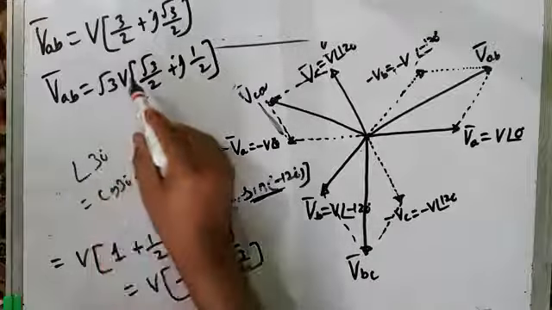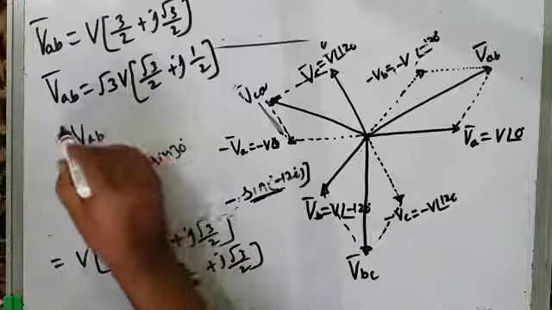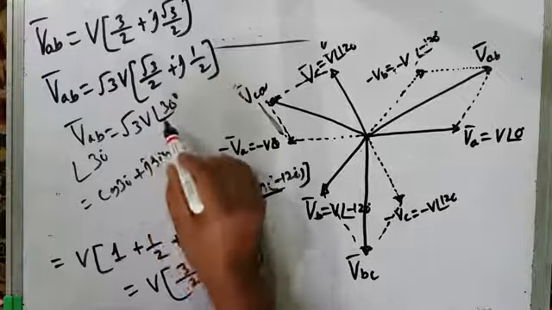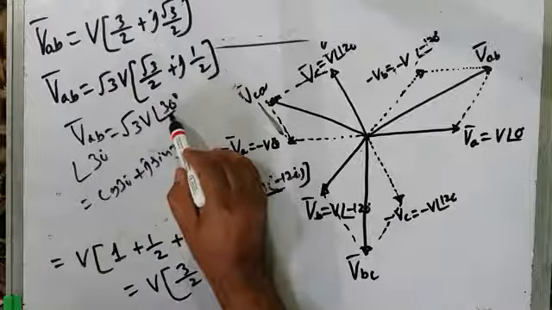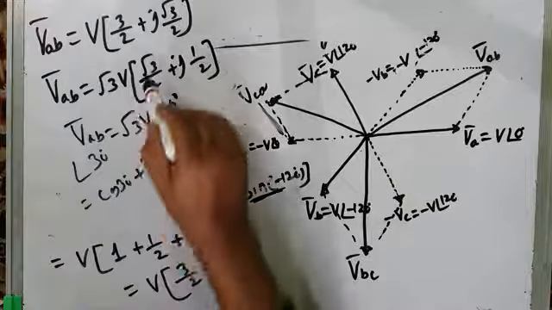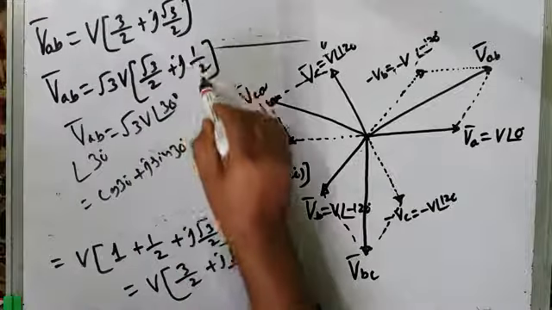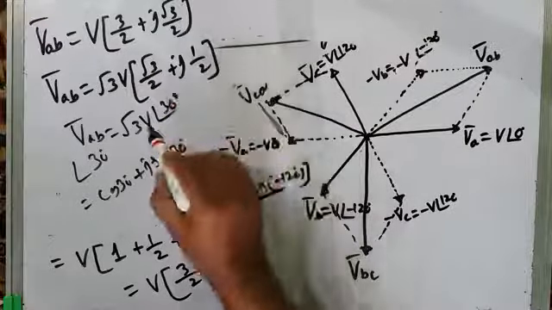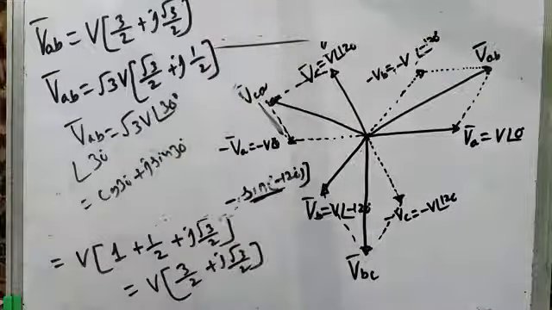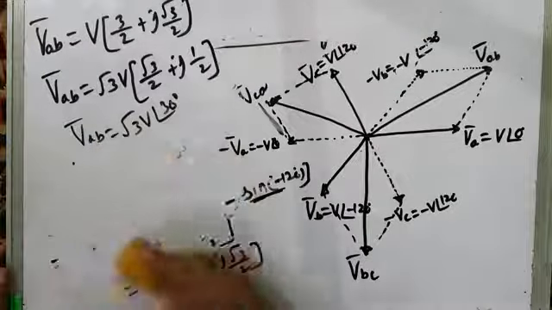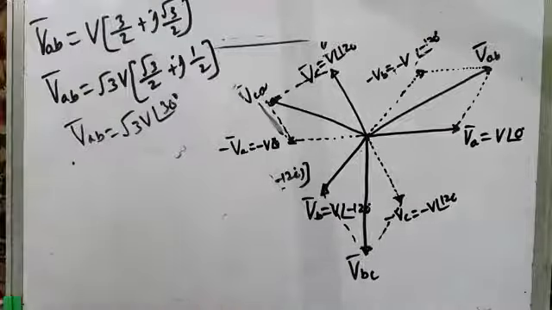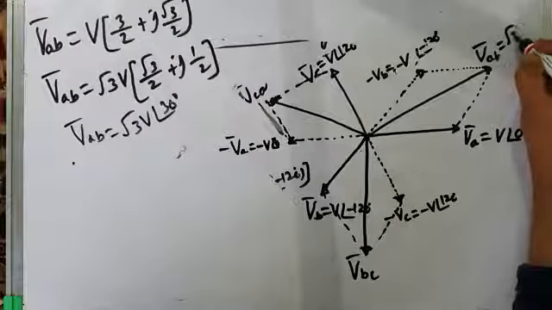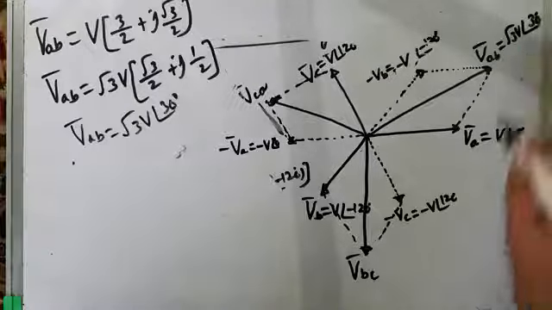So what I am telling you, this VAB will be equal to root 3 V at an angle of 30 degrees. What does angle 30 degrees mean? It means cos 30 degrees plus j sine 30 degrees. And cos 30 degrees is root 3 by 2, sine 30 degrees is 1 by 2. So this root 3 by 2 plus j 1 by 2 can be written as a phasor angle of 30 degrees. Okay, so that is about VAB. Therefore, VAB I can write here is equal to root 3 V at an angle of 30 degrees.